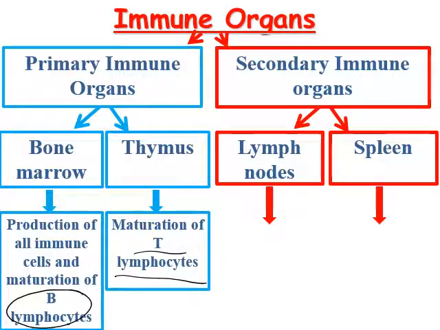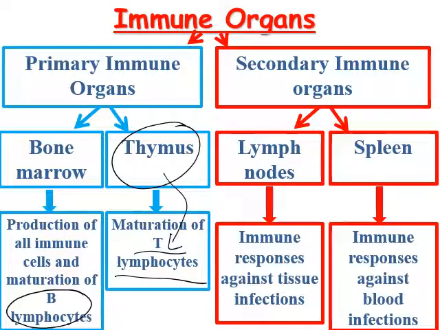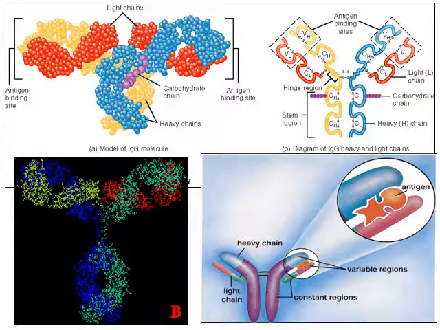So the production of all immune cells is for the bone marrow, while the maturation is only for B. Lymph nodes are the site of the immune response against tissue infection, while the spleen is where the immune response against blood infection occurs. This figure shows some antibodies, IgG, and so on.